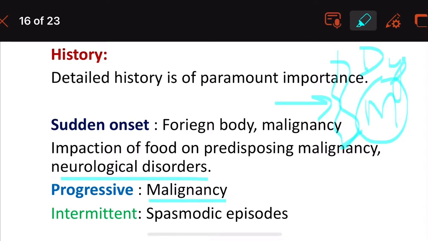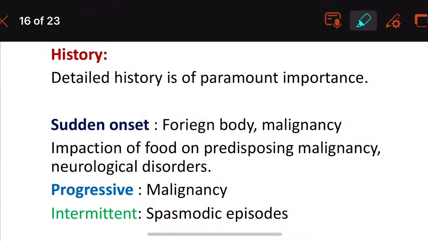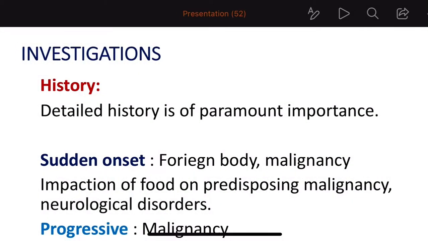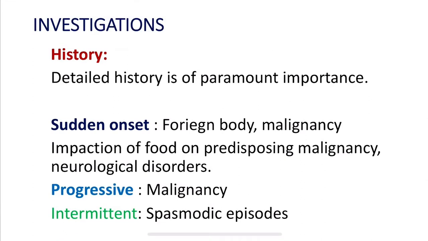The progressive dysphagia is in cases of malignancy, and intermittent dysphagia is in spasmodic episodes. Whenever the person is having a spasmodic episode, there will be spasm of the jaw muscles resulting in dysphagia. These are the intermittent type of difficult swallowing, because the spasmodic attacks occur at certain intervals of time.